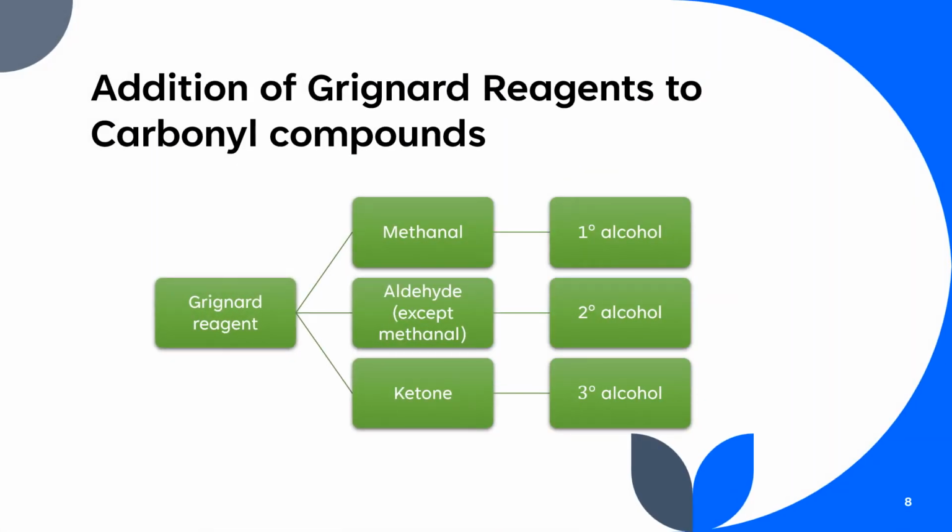Next is the additions of Grignard reagent to carbonyl compounds. In this reaction, we are going to produce primary, secondary, and tertiary alcohol from the reaction between Grignard reagent with methanol, aldehyde, dan juga ketone.